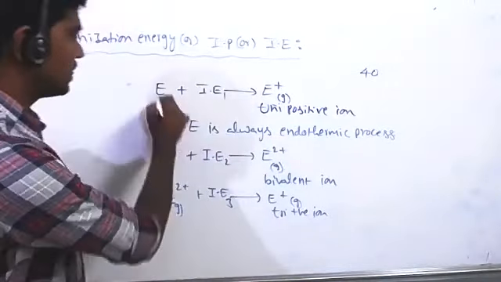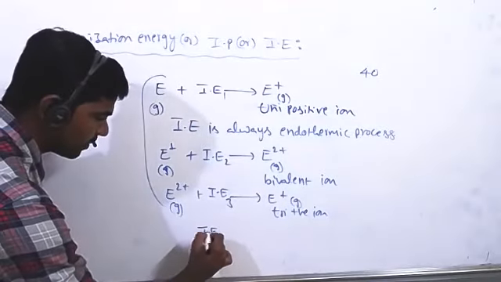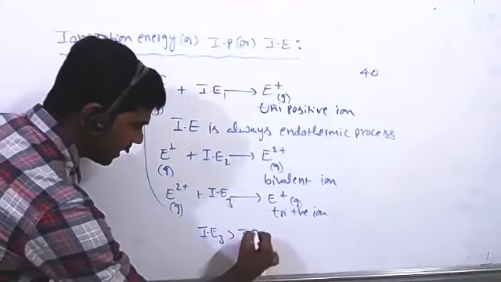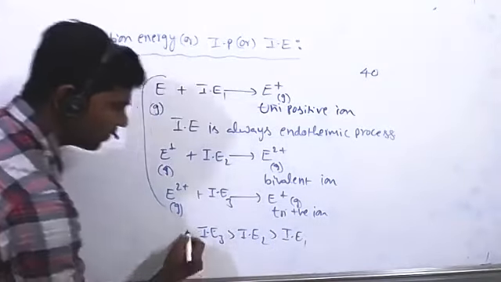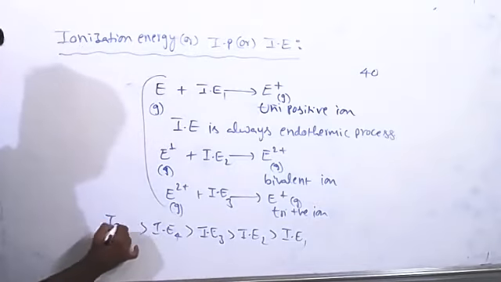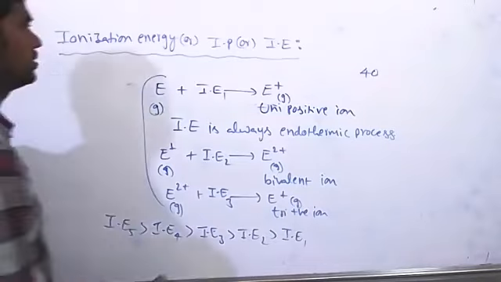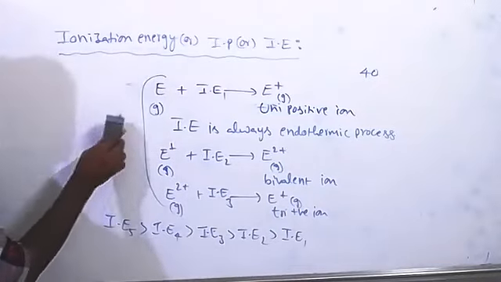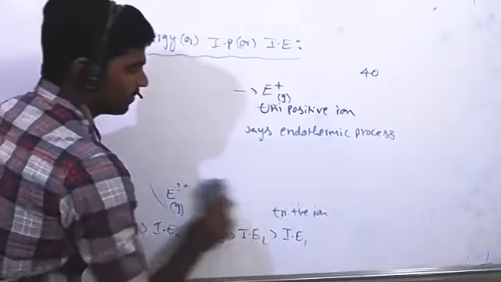If you consider three ionization enthalpies, the third ionization enthalpy is always higher than the second, and the second is higher than the first ionization enthalpy. The fourth is bigger still, and the fifth ionization enthalpy is bigger than that. The unit used for ionization enthalpy is joule per mole only.